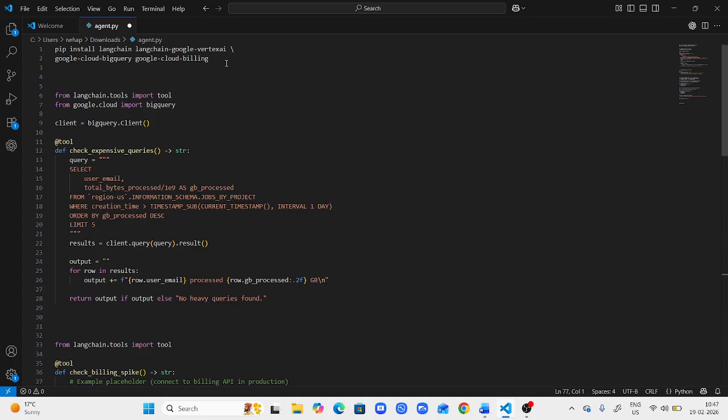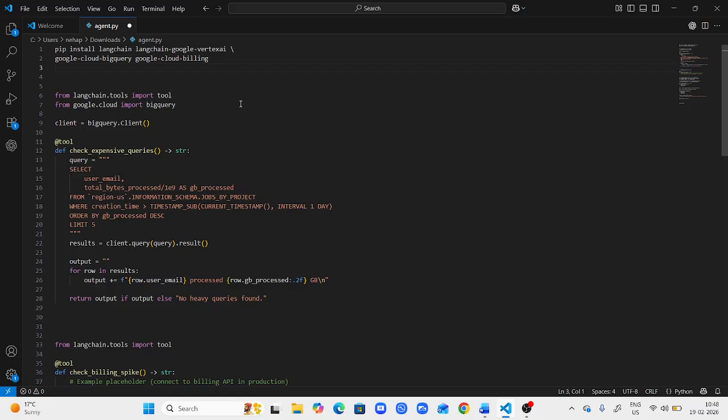The second step is to install the dependencies. What are the dependencies we have? Like pip install LangChain, and from LangChain we are importing Google Vertex AI. Then we also install Google Cloud BigQuery and Google Cloud Billing. These two things we are importing.